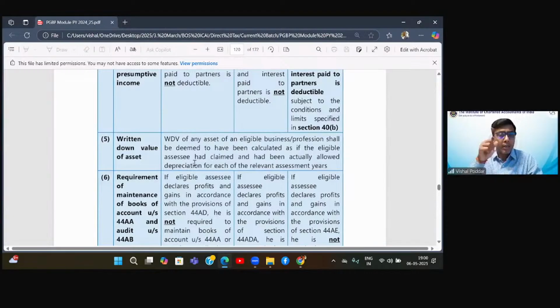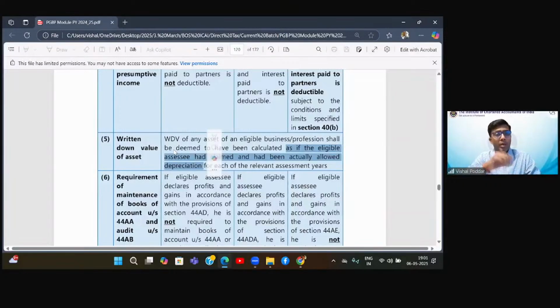Means that in this presumptive section, you will not get a separate deduction for depreciation, but still you have to compute the blocks as if you were allowed the depreciation deduction. Now you'll say, sir, what is the use? Because anyway 6%, 8%, or 50% is already covering all deductions, even depreciation.